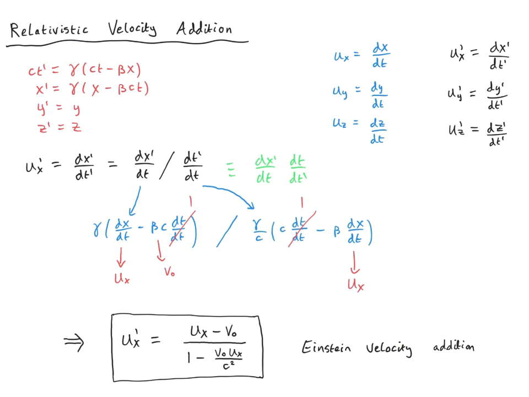However, in special relativity, it's reduced by a smaller amount than it would be in Galilean relativity. That's because downstairs here we have this factor 1 minus v0 ux over c squared, and since v0 and ux are in the same direction, this whole factor is a number that's less than 1. Therefore, there is a reduction of the velocity, an apparent reduction, but it's not as strong a reduction as one would obtain in Galilean relativity.